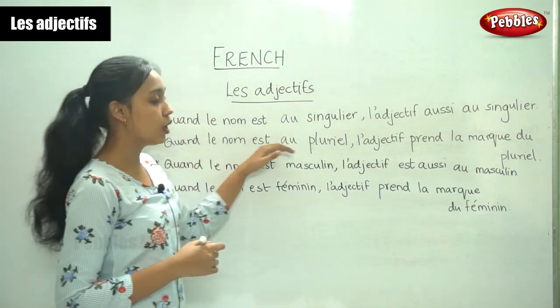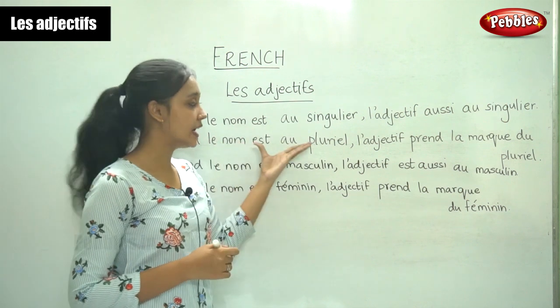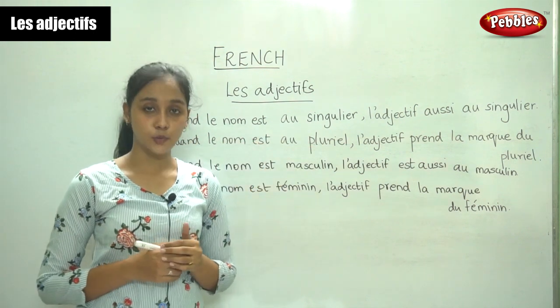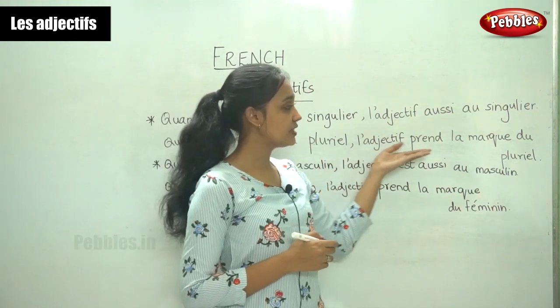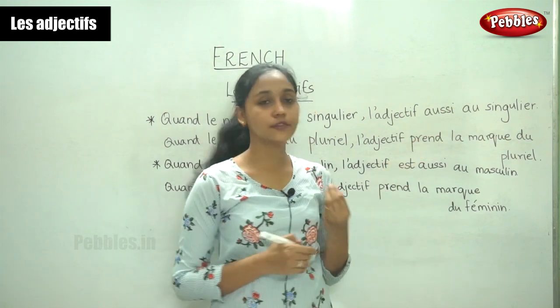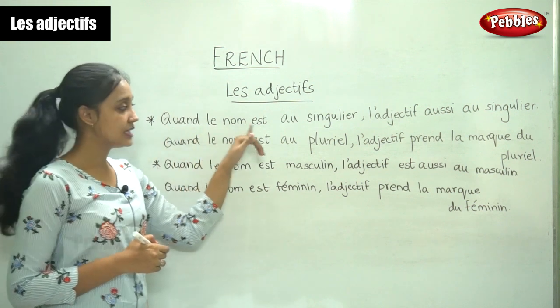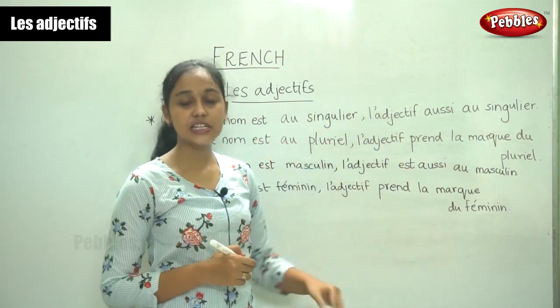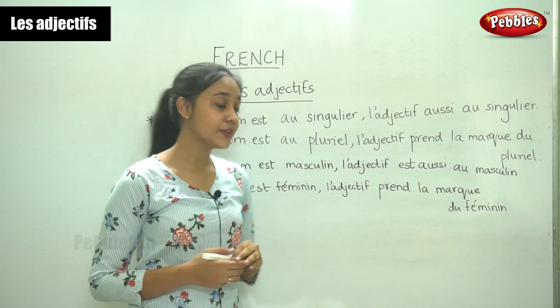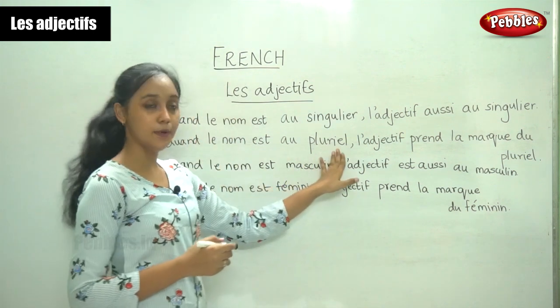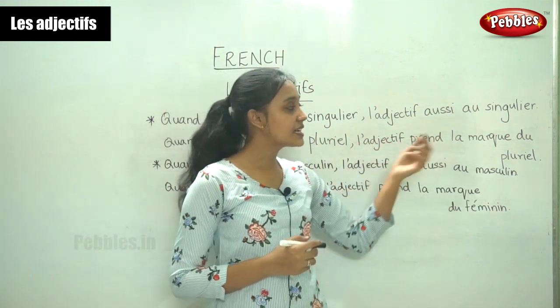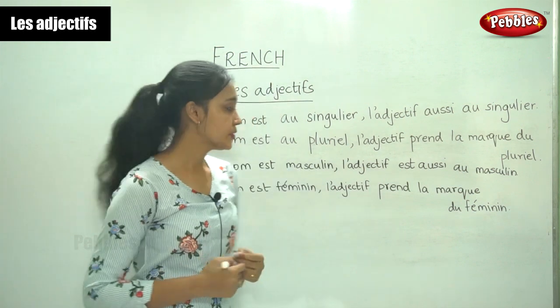Quand le nom est au pluriel, when the noun is in the plural form, the adjective takes the mark of the plural. So when the noun is singular, the adjective is also singular. When the noun is plural, the adjective takes the mark of the plural.